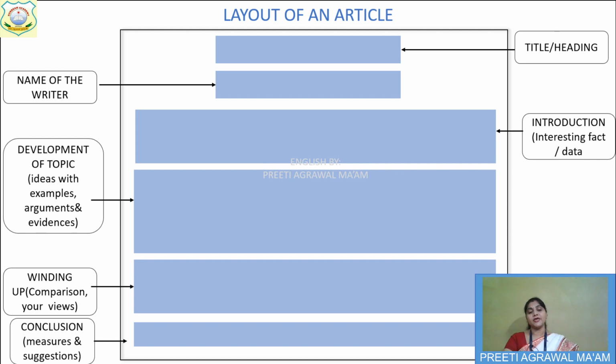So you can compare. How can you compare? You can just represent your views, and in contrary to your views, what views can be there, what will be the result in contrary to your views, that you can write, just the opposite of your views.